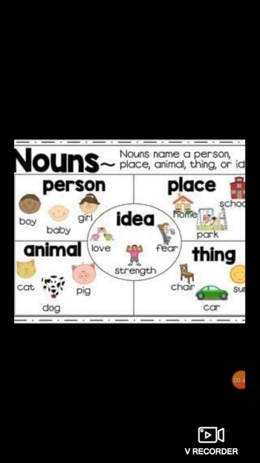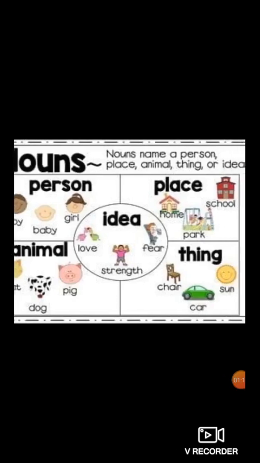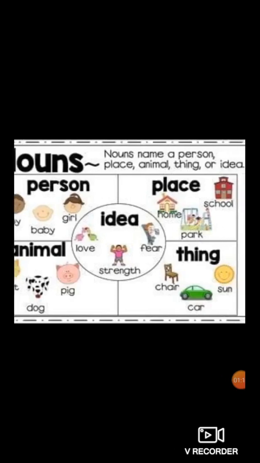Now, person means what? It can be the name of a boy, baby, girl. Animal names are cat, dog, pig, buffalo, donkey. So these are the names of animals. It's known as noun because noun means name of a person, name of a place, name of an animal, thing or idea. Next, place: home, school, park, hospital, church.